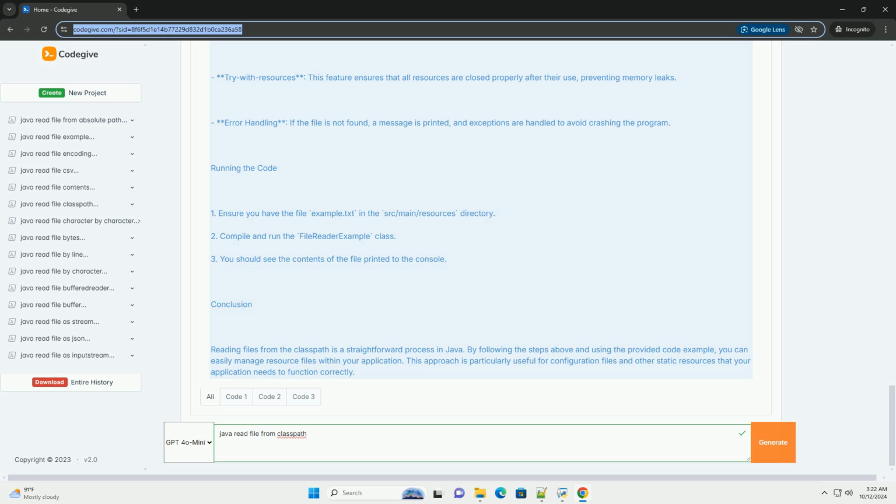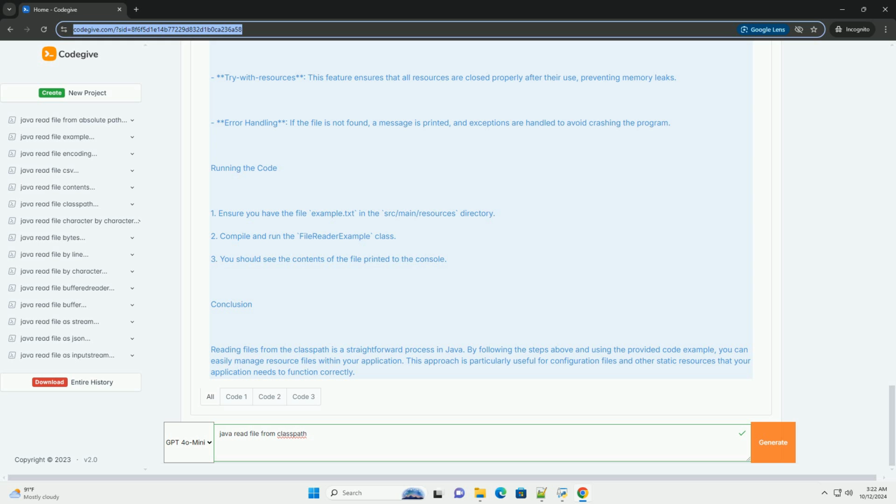2. Use classloader or getResourceAsStream. You can use the classloader to access resources from the class path. The getResourceAsStream method is commonly used for this purpose because it provides an input stream, which is ideal for reading the contents of files. Example code.